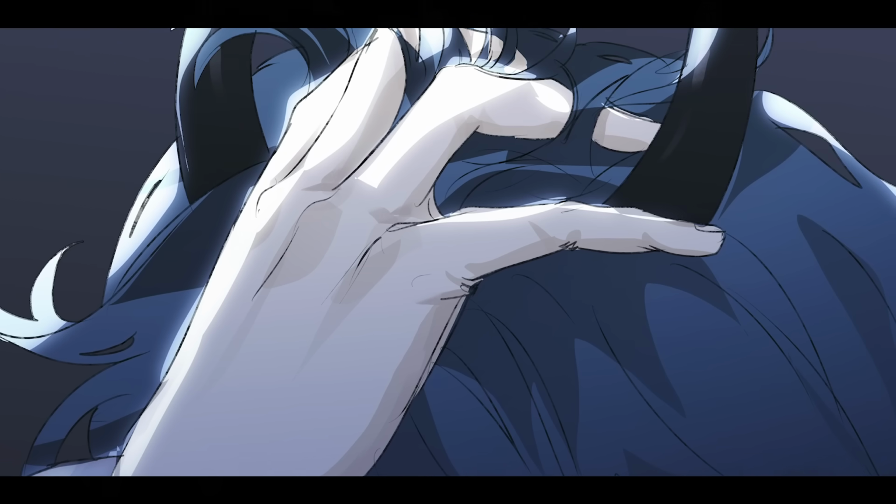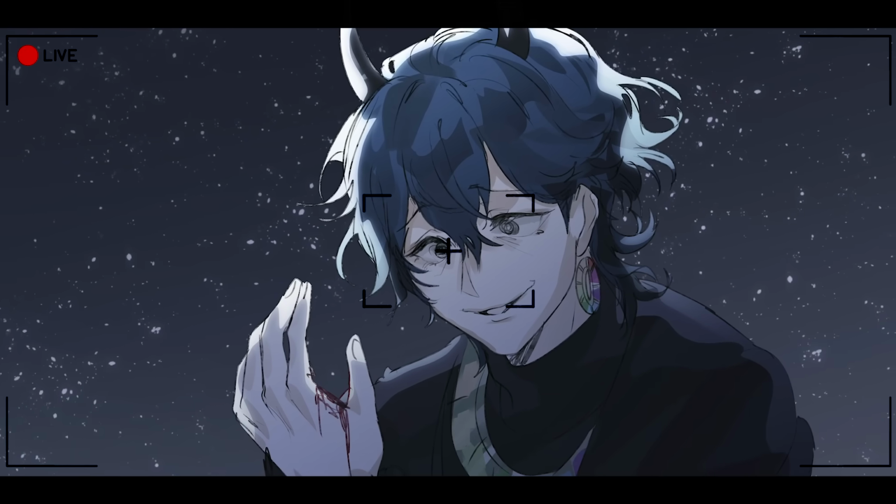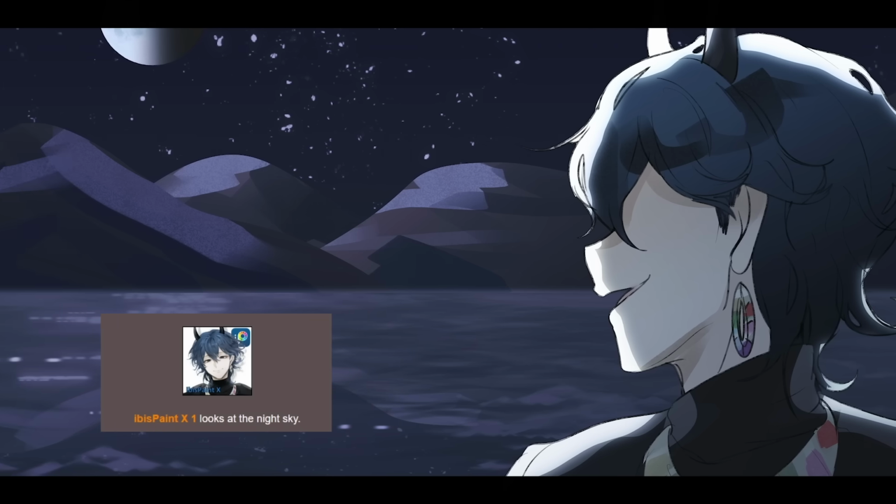He drags his hand through his hair, his hand shaking as he laughs and relishes in his kills. He is starting to become undone. Ibis Paint X looks at the night sky.